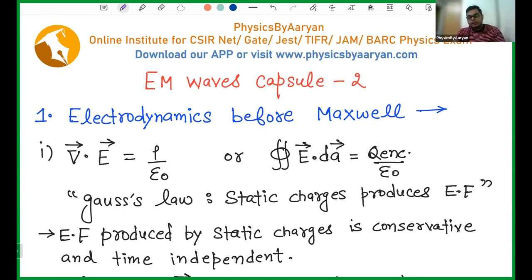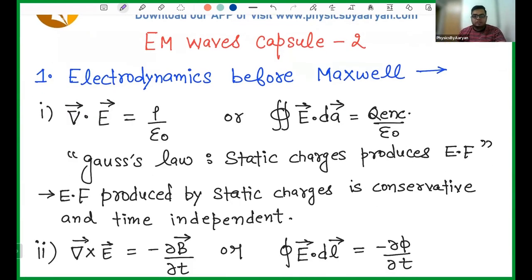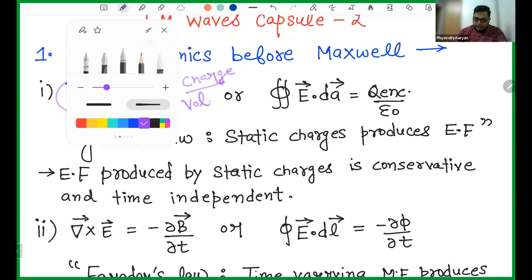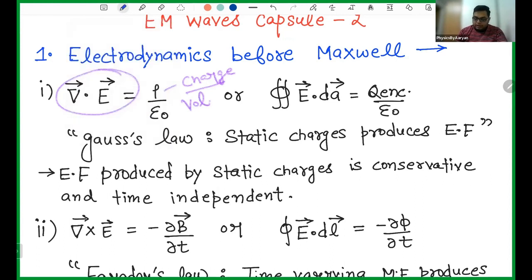The first thing that he saw was the divergence of electric field, del dot E, equals rho by epsilon naught, where rho is known as charge density, which is charge per unit volume. You know that this law is nothing but Gauss law.